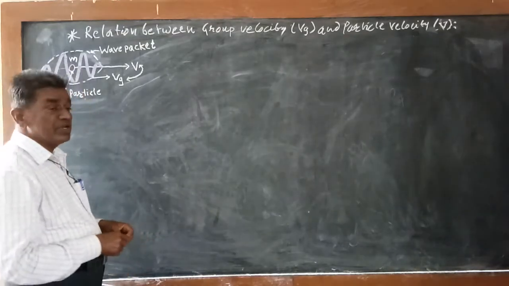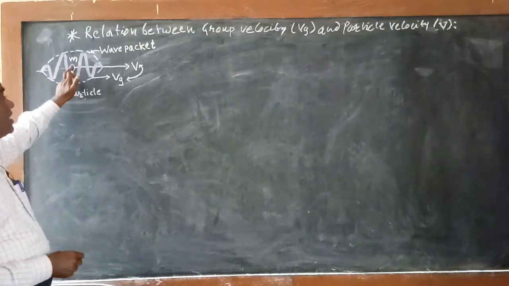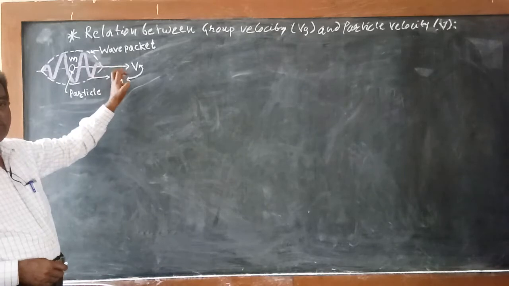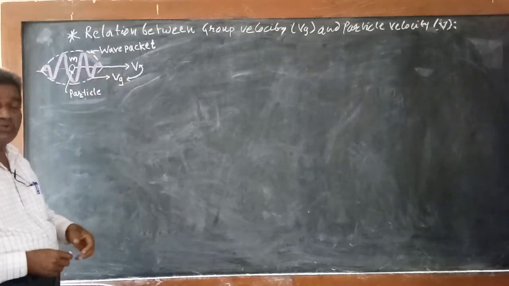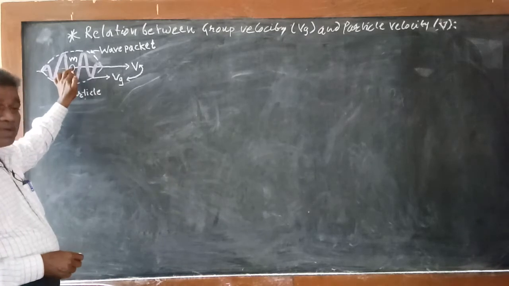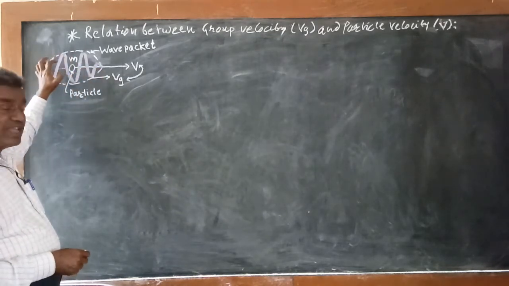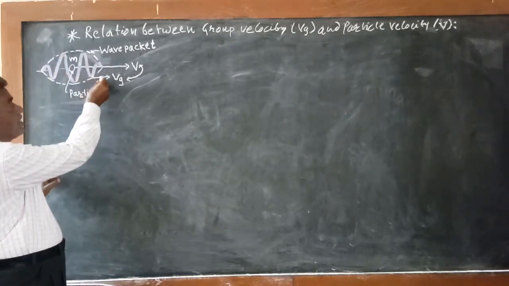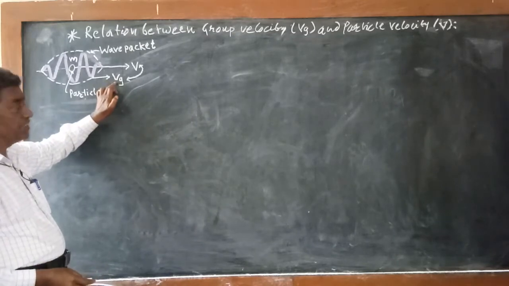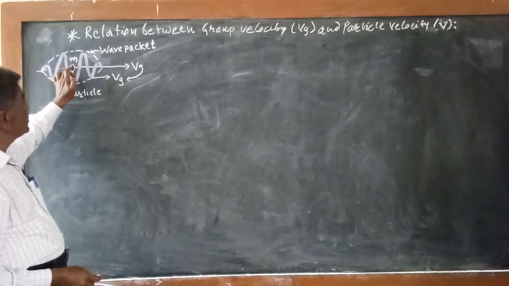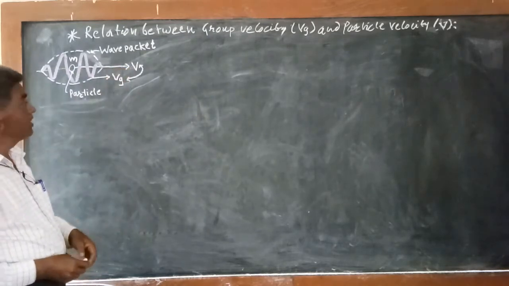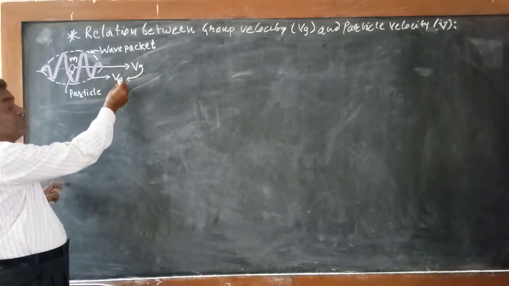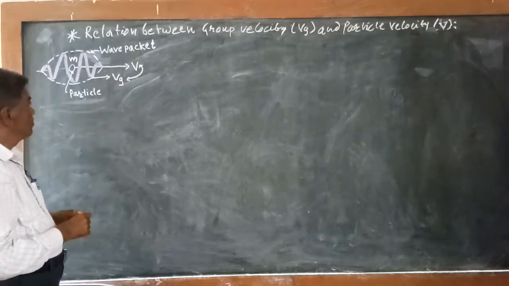So according to de Broglie's modified hypothesis, when the particle of mass m moves with velocity v, then a group of waves, or a wave packet, is associated with it. It means whenever the particle is in motion, it can be considered as what here? The group of waves or the wave packet. The velocity with which this wave packet is moving is called the group velocity, while the velocity with which the particle itself is moving is known as the particle velocity, and today we will see the relationship between the group velocity and the particle velocity here.